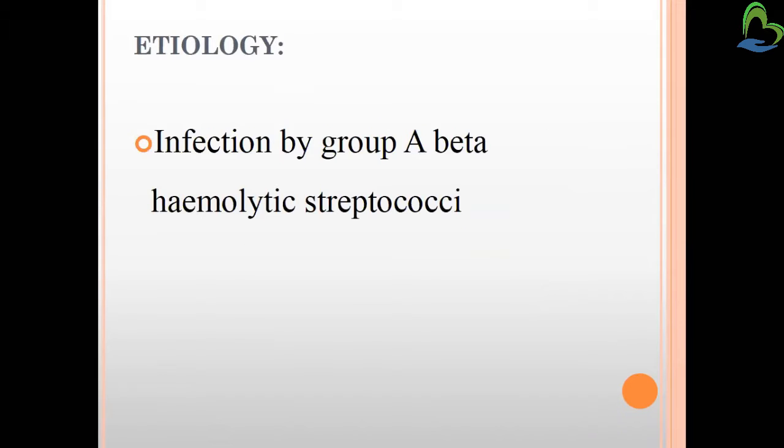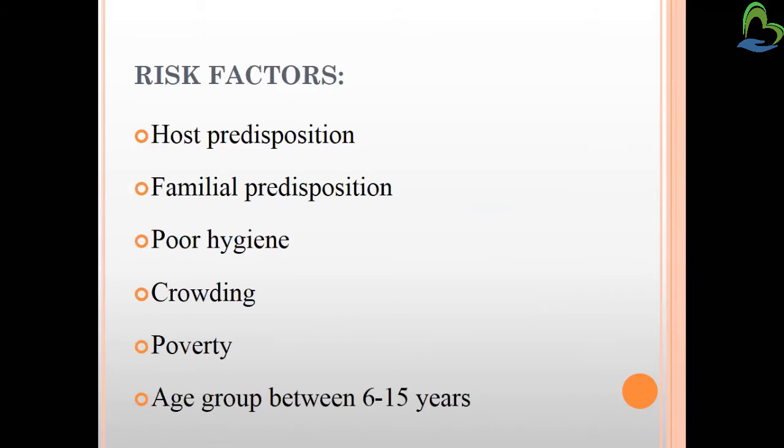The etiology we know is infection by group A beta hemolytic streptococci. Risk factors include host predisposition, meaning the person is vulnerable to this kind of infection, for example malnourished, or with a family history of this.